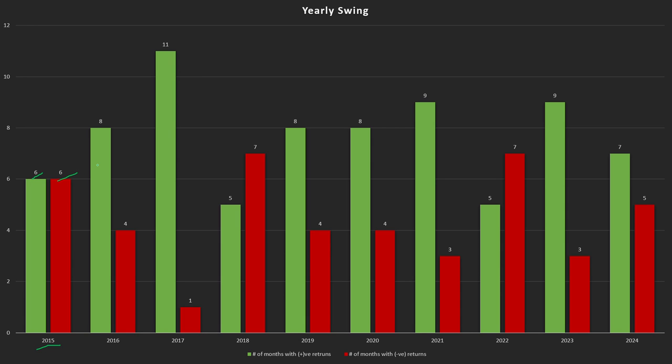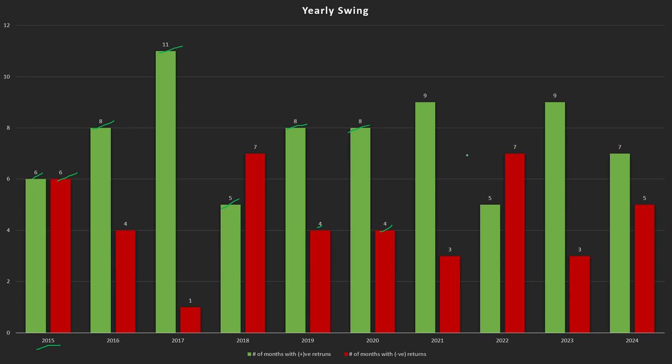In 2016, 8 positive, 2017 was a very good year for this sector. 11 months out of 12, it gave positive returns. 2018 was not so good, only 5 positive. 2019, again a good year for this sector, 8 positive and 4 negative. So as 2020, again 8 positive and 4 negative.